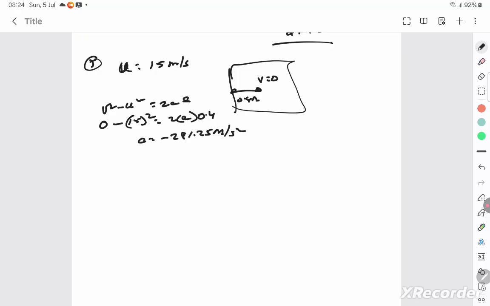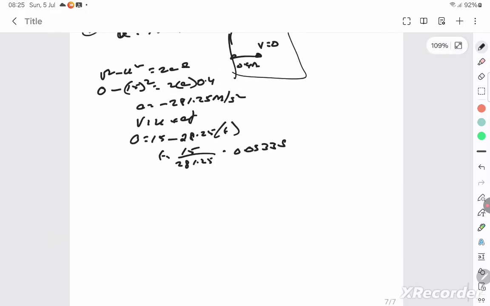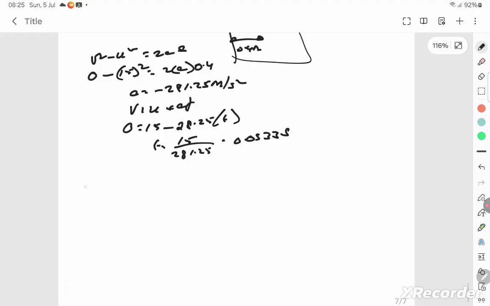So you get this as the answer. You know a will be negative because it's retardation. Then they're asking for the time taken. v is equal to u plus at. What is v? 0. u is 15, minus 281.25 into t. Hence you can calculate time, which is 15 by 281.25, which is 0.0533 seconds. So let's go to the next question. It's a 5-mark question, the sixth question.